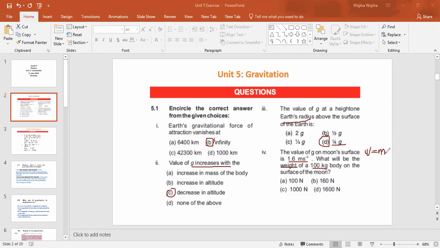So you just need to put the value, and you can use the calculator to calculate the value of W. m is 100. The answer is 160 Newton. Yes, it will be B. When you multiply 100 with 1.6, you get the answer 160 Newton. So this will be the right answer for part 4.